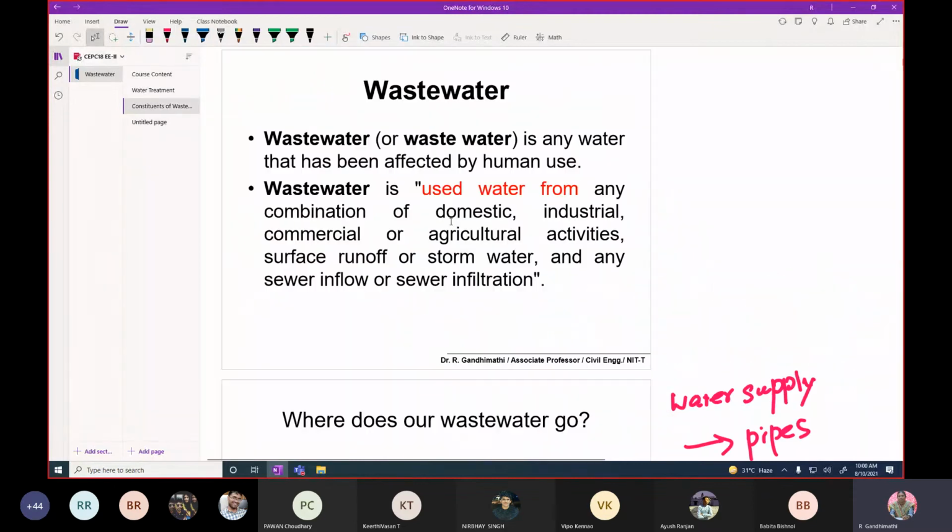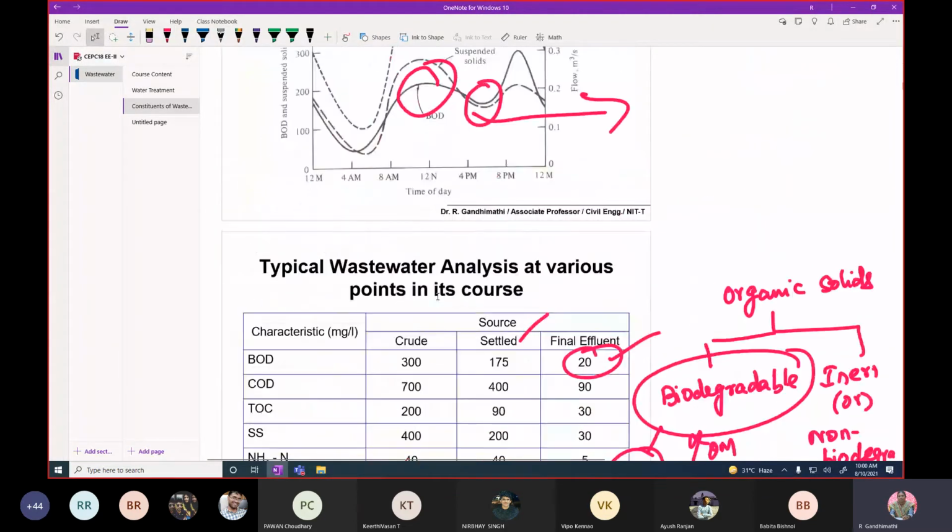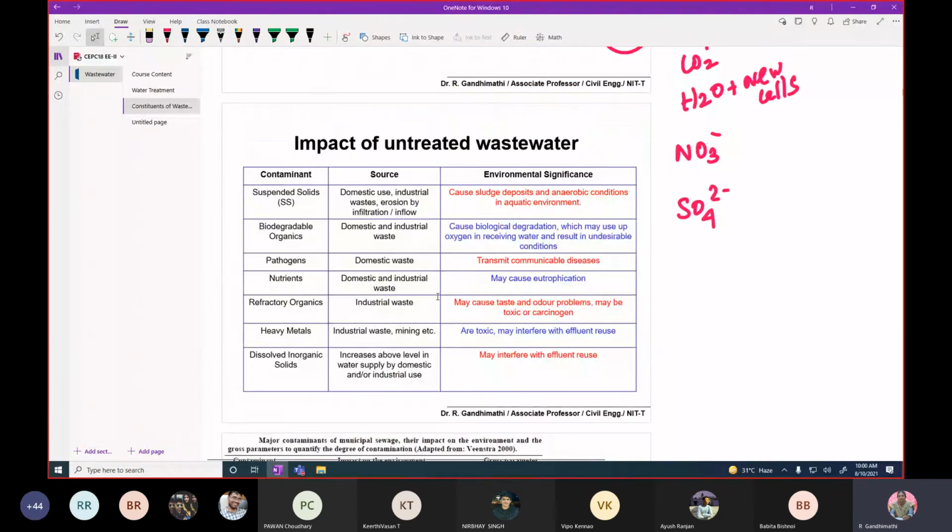Now you can see that the suspended solids cause sludge deposits. They may deposit at the bottom of the river, and then create an anaerobic environment, because generally the bottom portion has less dissolved oxygen when compared to the top portion. Therefore it creates anaerobic conditions in the aquatic environment. The next one is the biodegradable organics. The biodegradable organics cause biological degradation, which may use up oxygen in receiving water and result in undesirable conditions.